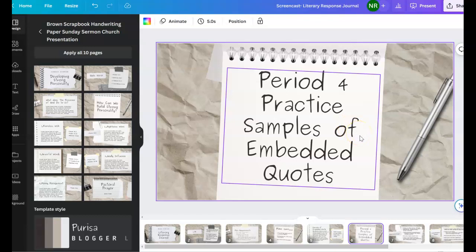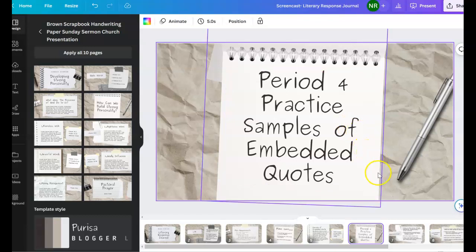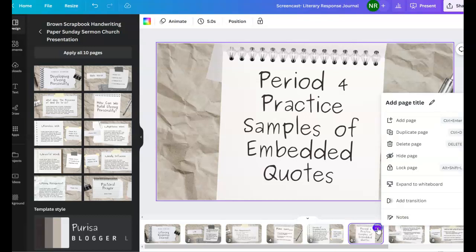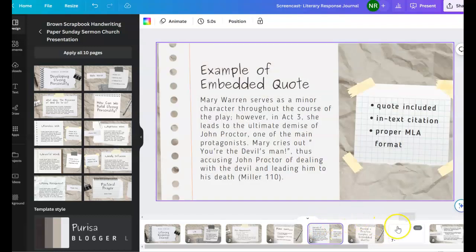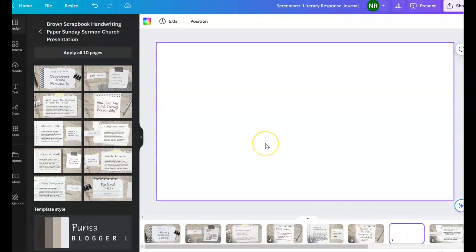Now what you're going to do in order to create your own slide is, if you hover over slide 6, you're going to see the 3 little dots. You're going to click that. It's going to give you a multitude of options. The first one is the one I want you to go with. You're going to click add page. This is where you are going to practice your embedded quote. So think of it as, I have the sample in front on slide 5 for you to refer to. Slide 7 is your blank slide.